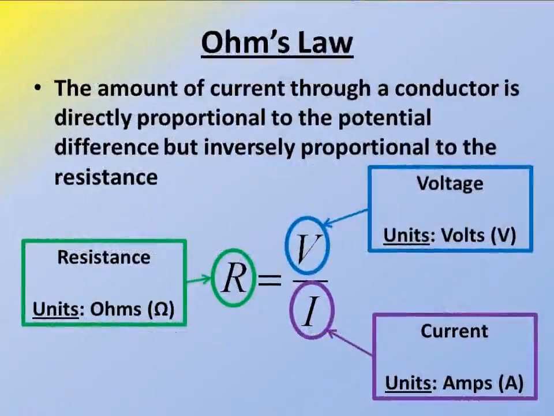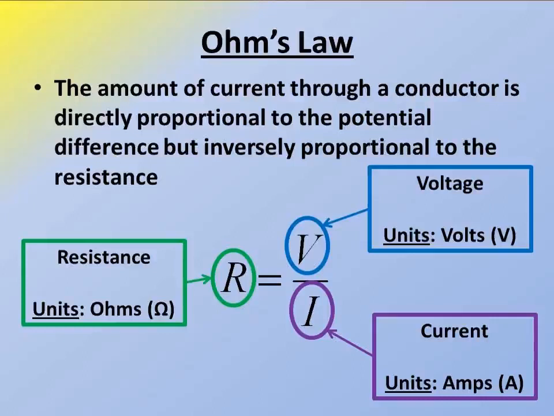Now, what is Ohm's law? Have you heard about Ohm's law? Ohm was a scientist who derived this law. Ohm's law says that the amount of current through a conductor is directly proportional to the potential difference and inversely proportional to the resistance.